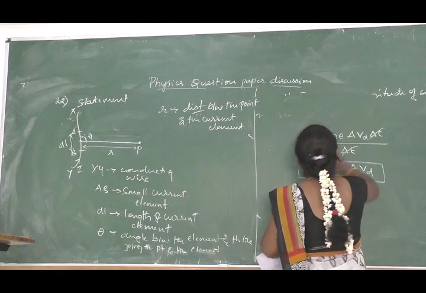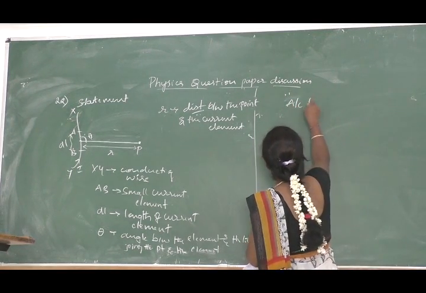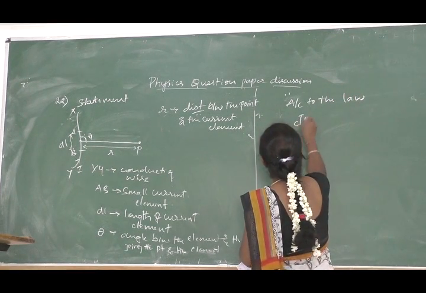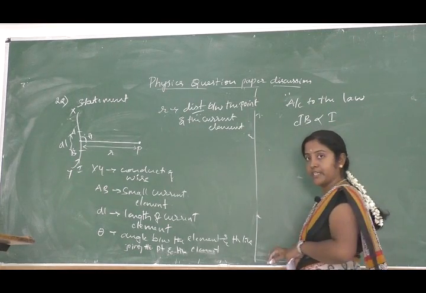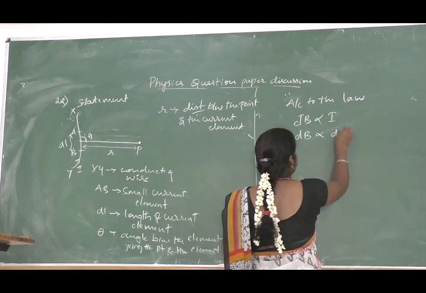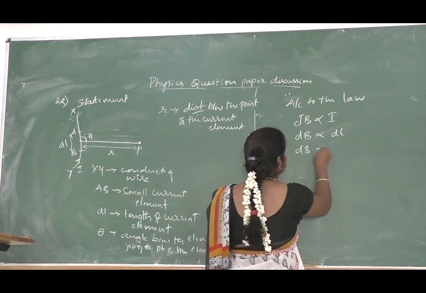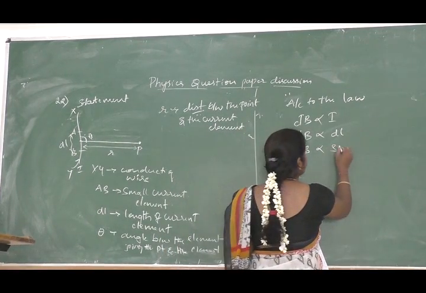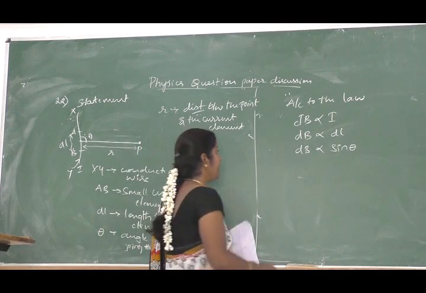Next one is, so according to the law, magnetic field is directly proportional to strength of the current, and magnetic field is directly proportional to length of the current element, and magnetic field is directly proportional to sine of the angle between the current element and the line joining the point and the element.